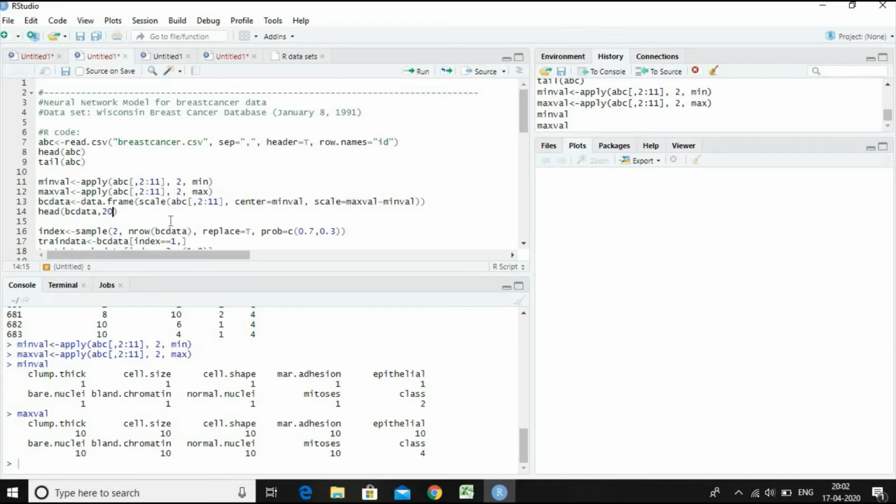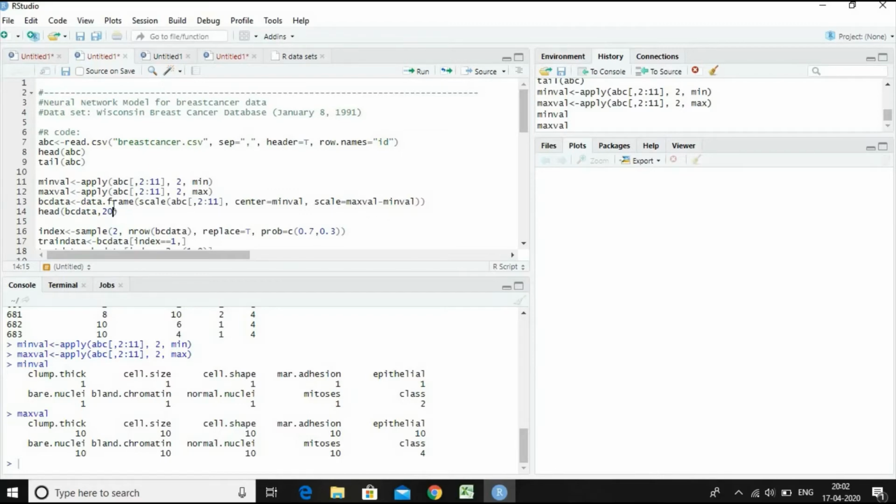So now let us scale the data object ABC, the column locations 2 to 11, the independent variables and the dependent variable. Let us scale them using center equal to the minimum value, and the scale equal to the maximum value minus the minimum value.